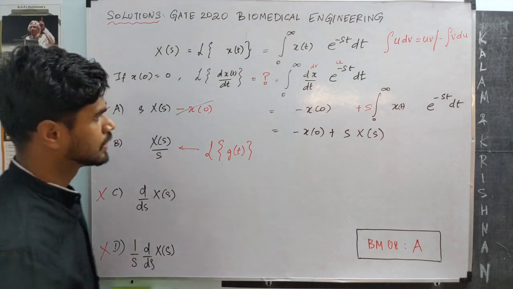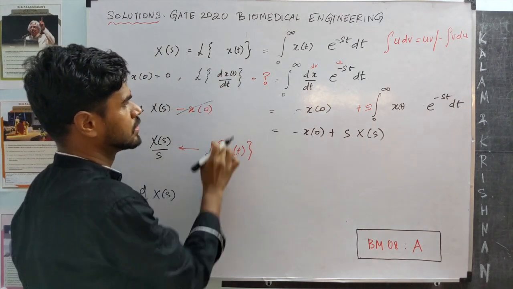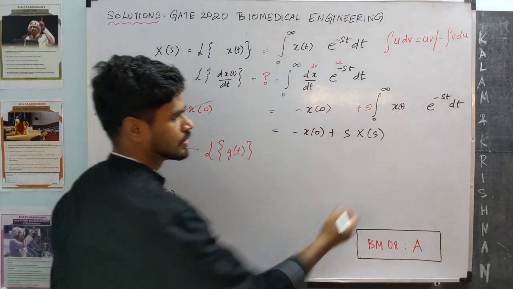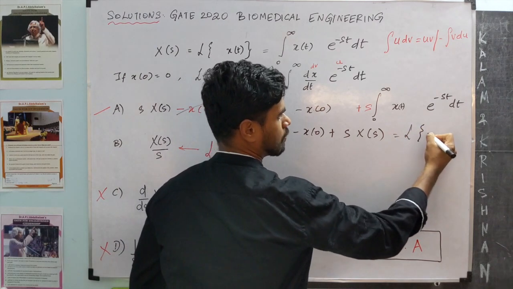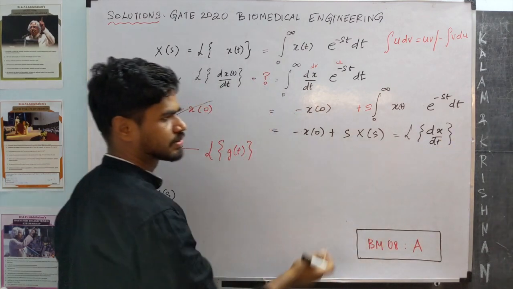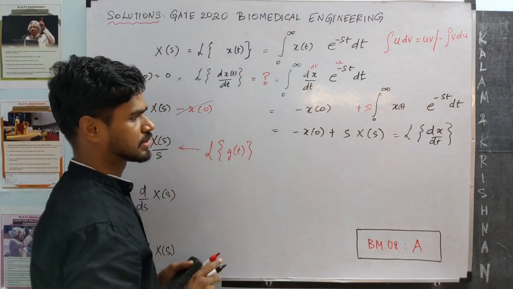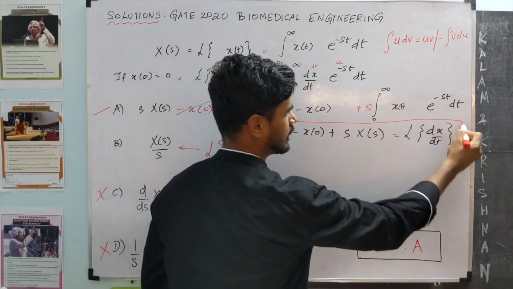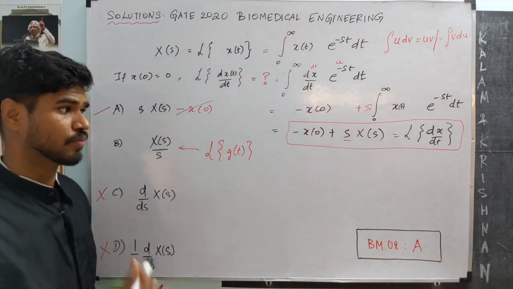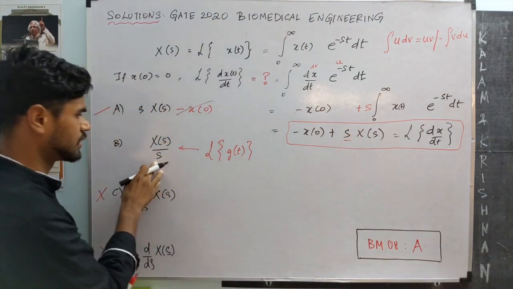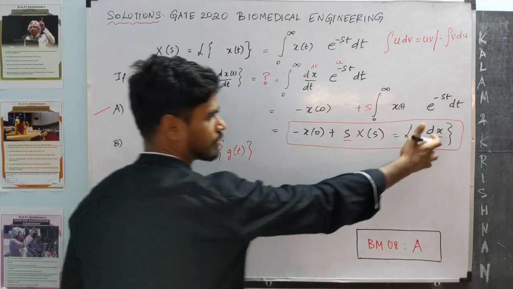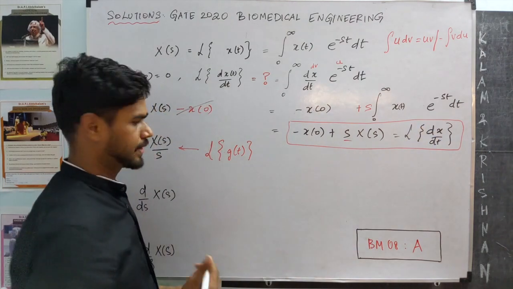One thing we notice is Laplace transform converts derivatives into algebraic expressions, right? So this is the Laplace transform of dx by dt. It takes derivatives and converts them into algebraic equations. And also notice, when you look at the derivative, we get a multiple of s over here. So we want 1 by s, right? A nice guess at this stage would be to consider the integral of x. So let's try that.